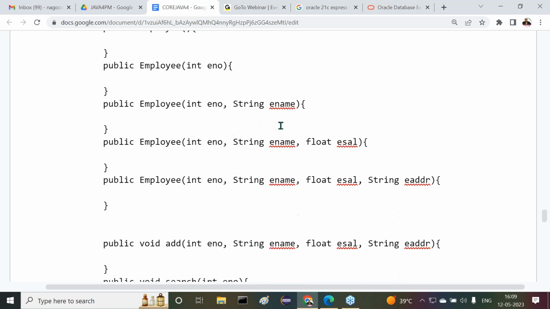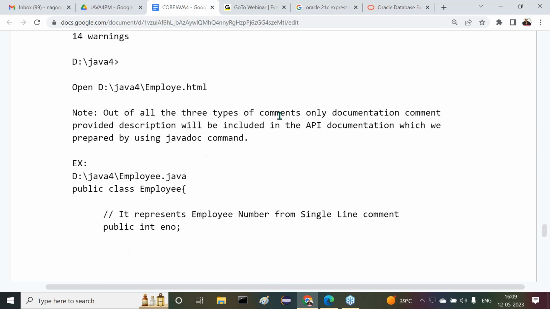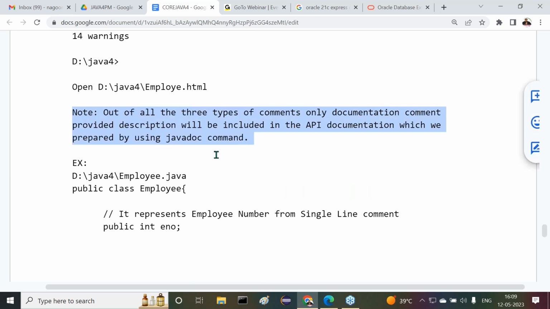Now try to recognize this. Some examples I showed, and I gave one more point, the last conclusion. What is the conclusion? We have three types of comments overall.